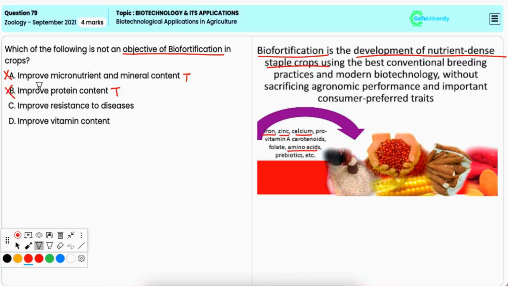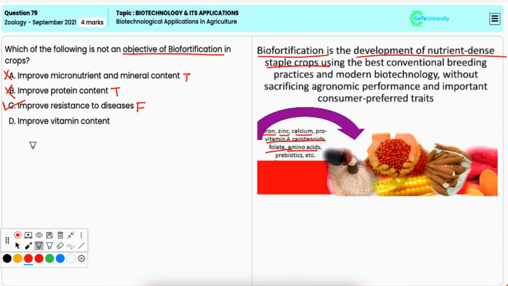Option C, improve resistance to diseases. Now, while improving disease resistance in crops is an important agricultural goal, it is not the primary objective of biofortification. Rather, biofortification focuses on enhancing the nutritional values of crops, particularly by increasing the contents of vitamins, minerals, and other essential nutrients. Hence, it is the correct option.